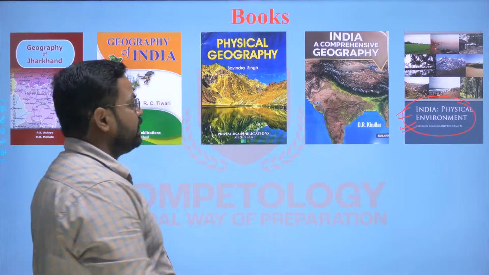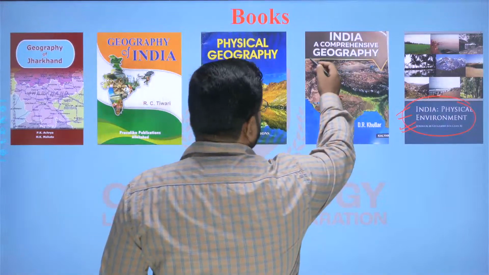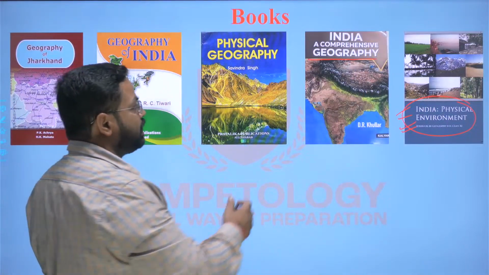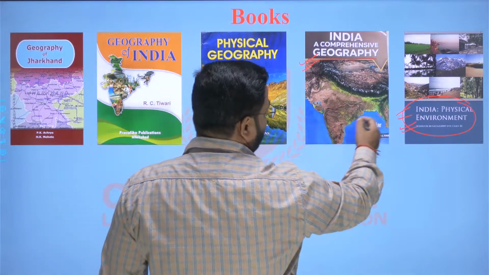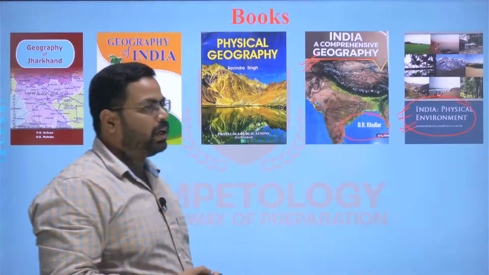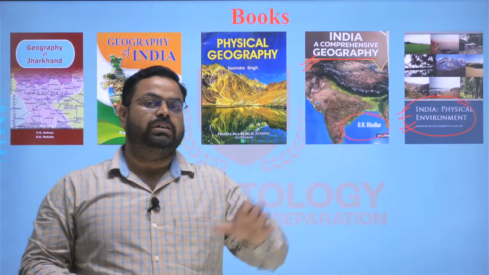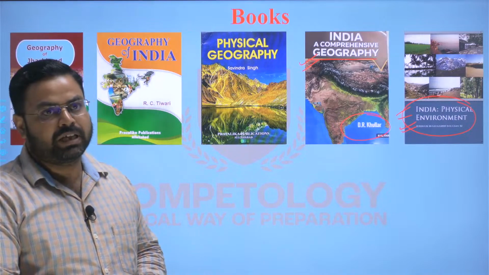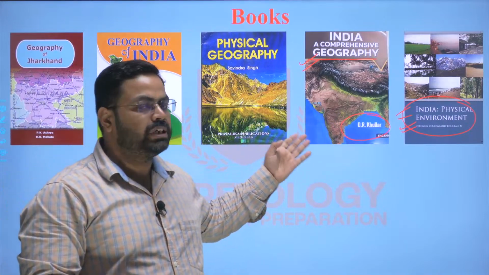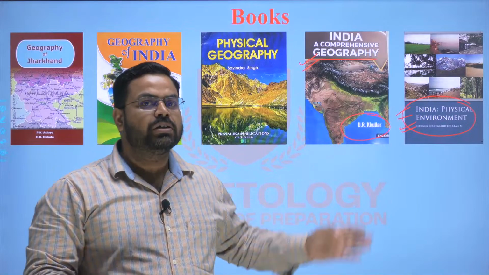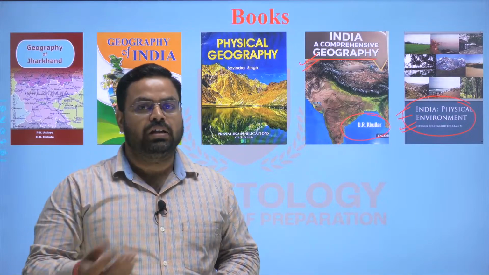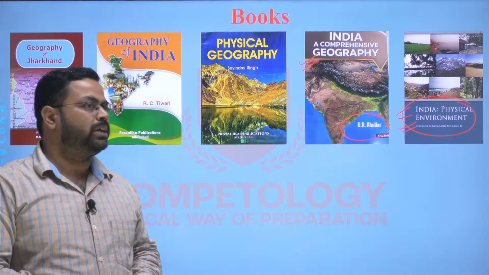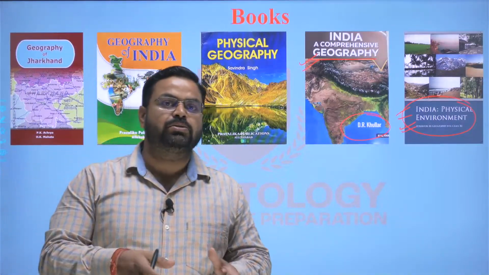And here the next option is Geography of India, India Comprehensive Geography by D.R. Khullar. But this is not a book, this is a dictionary. Huge number of pages, around 1300 to 1400 pages, and you don't have to read this book cover to cover. So you will go on to juggle the pages, turn the pages, and find out what is the subject matter that you need to read.